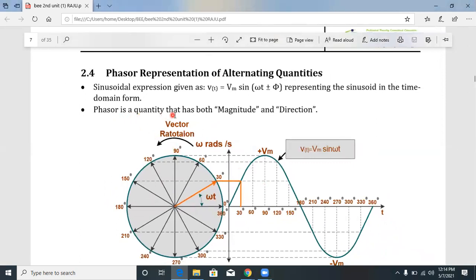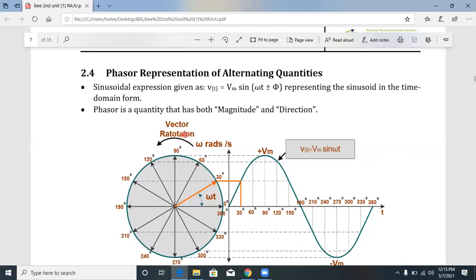A phasor is a quantity that has both magnitude and direction. The direction is anti-clockwise, so the vector rotates at omega radians per second. The sinusoidal representation Vm sin omega t is converted into the phasor representation.